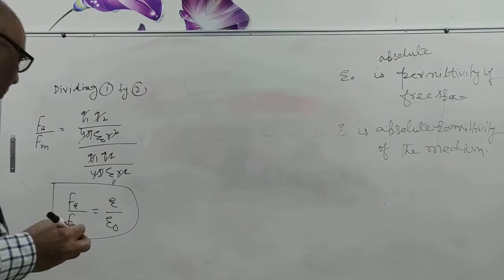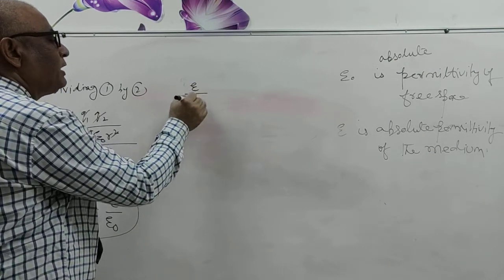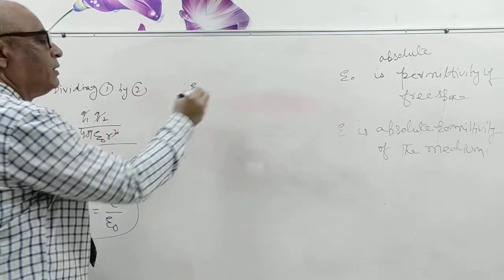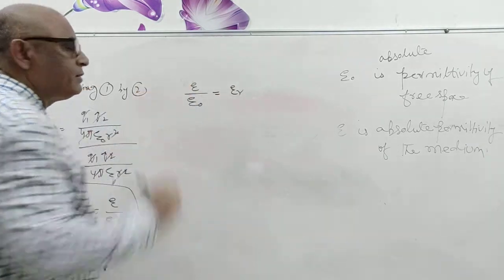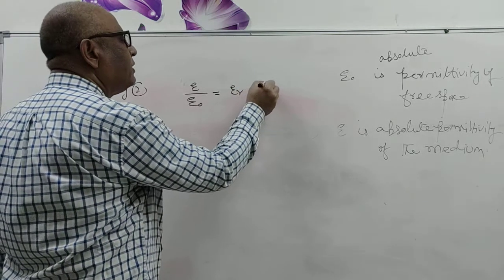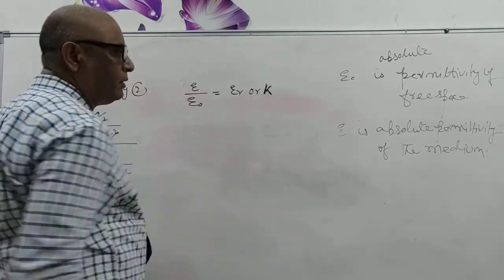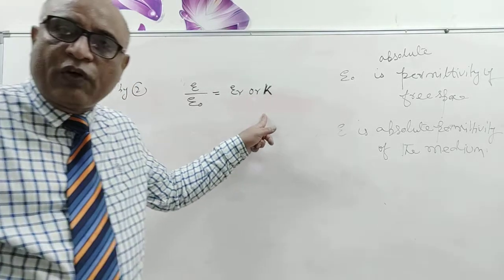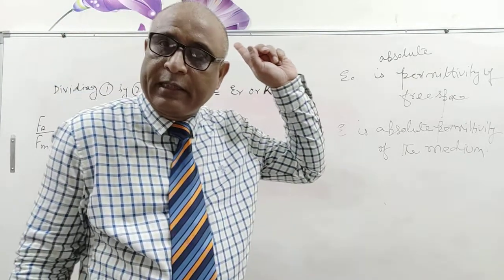Now epsilon upon epsilon naught is equal to epsilon r, or K. This K is different from the constant of proportionality.